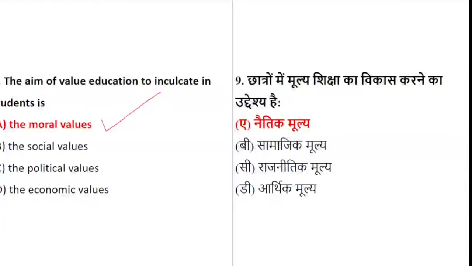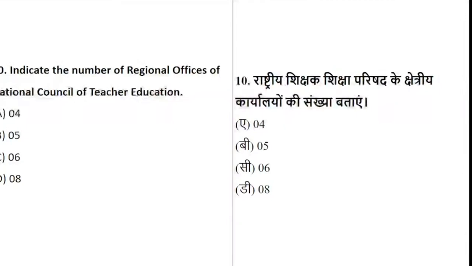Okay, now question number 10. Yes, we have also done a lot of questions on the National Council for Teacher Education, but I have added one different question over here. Indicate the number of regional offices of NCTE. So you have to tell us how many regional offices of NCTE, that is the National Council of Teacher Education, there are. Whether it is 4, 5, 6 or 8. There are how many regional offices of the National Council of Teacher Education? Whether it is 4, 5, 6 or 8.